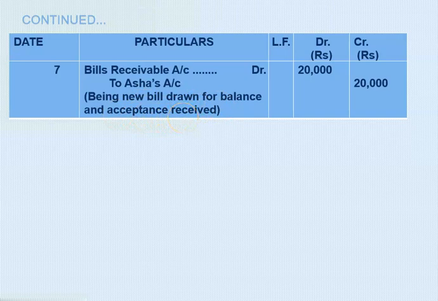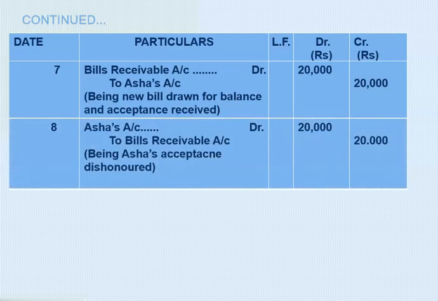So here we have done the first bill, which is discounted with the bank, and the first bill is dishonored. We have passed 4 journal entries. Now let us see in the sum they have said the second bill is dishonored because Droppy became insolvent. Now as I told you, we are going to pass 2 journal entries. The first journal entry is the entry of dishonor of bill, and therefore the entry of dishonor is Asha's account debit to bills receivable account 20,000 rupees, being Asha's acceptance dishonored, right?